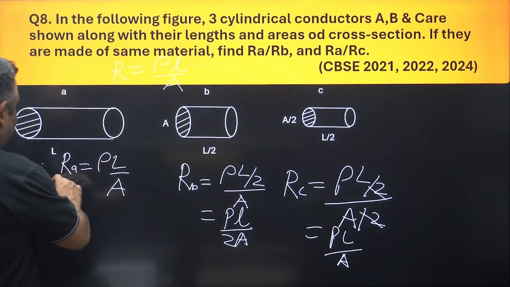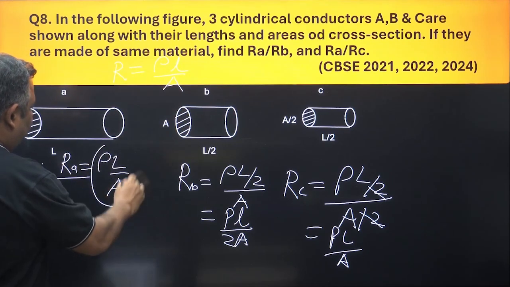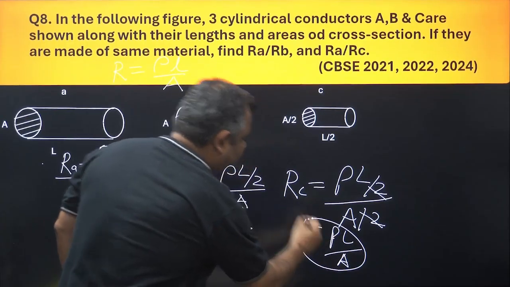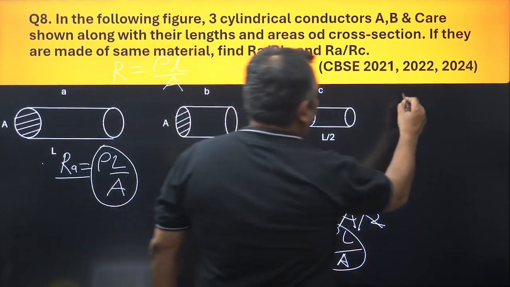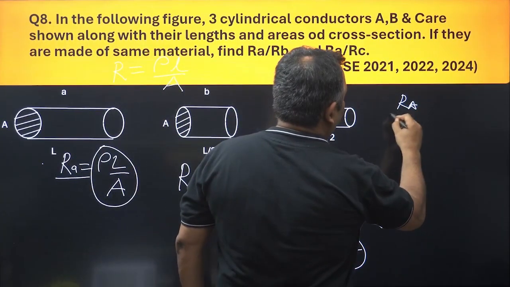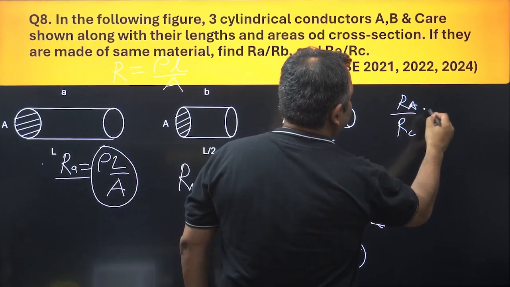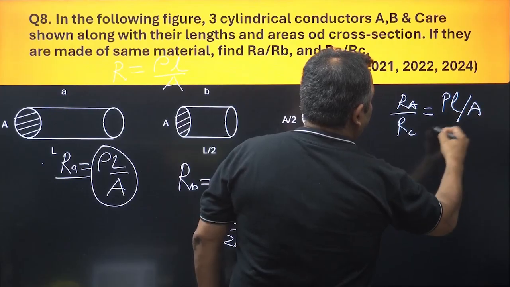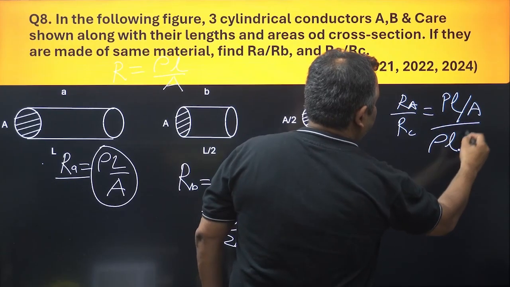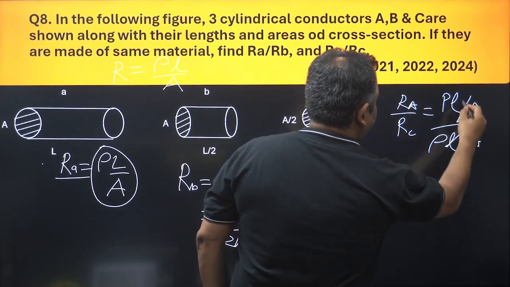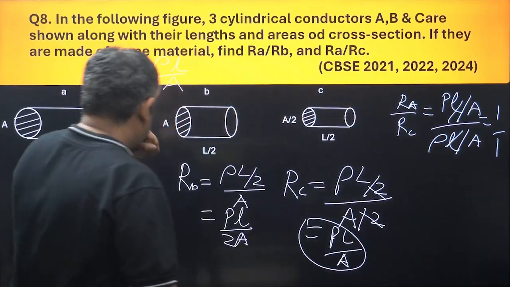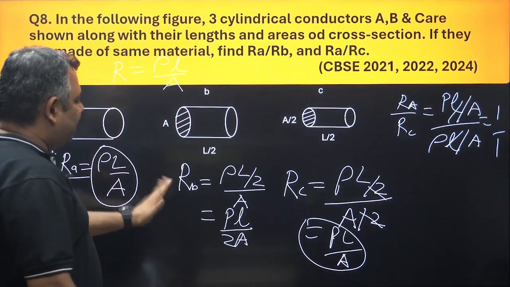Now RA is rho L by A, RC again is rho L by A. So RA upon RC is equal to rho L by A upon rho L by A. Cancel, cancel, this becomes 1 upon 1. Okay. Now what happens to RA upon RB?